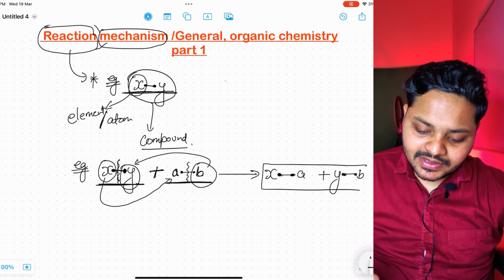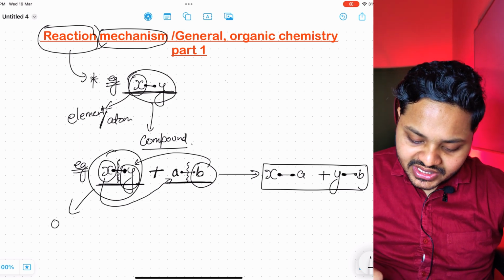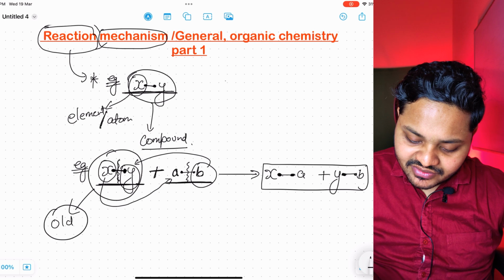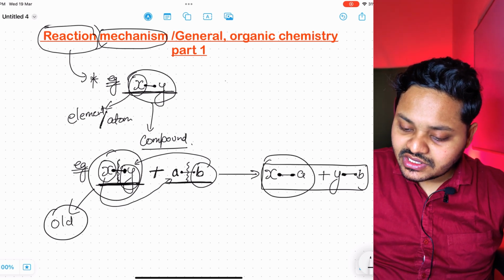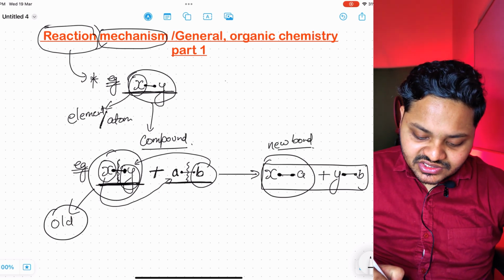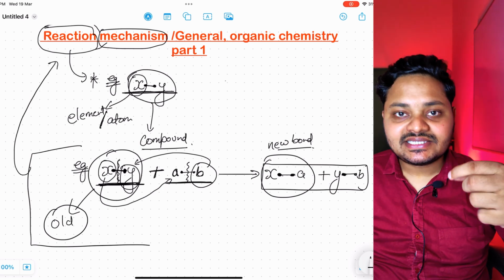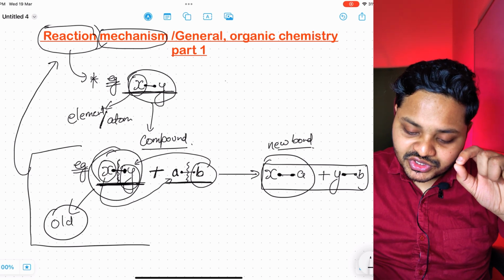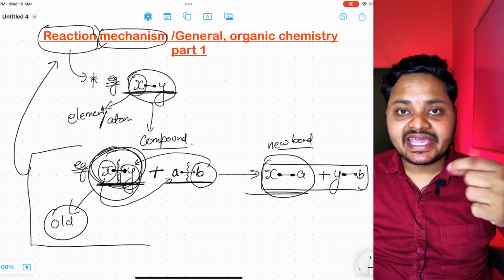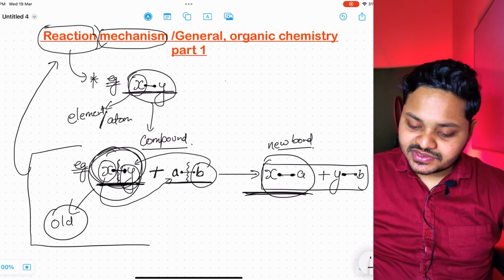Now you can see that the old bond is between X and Y, and the new bond is between X and A. So we can say that this whole process is a reaction. As I initially said, the breakdown of old bonds and the formation of new bonds is known as a reaction. Got it?